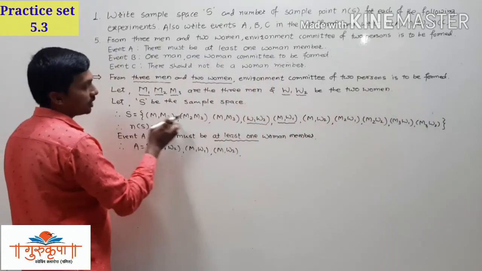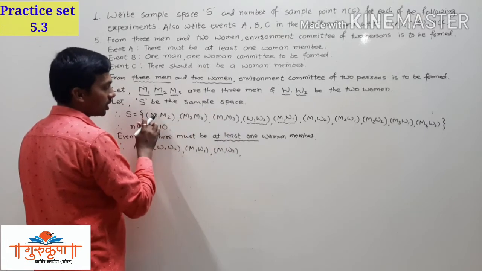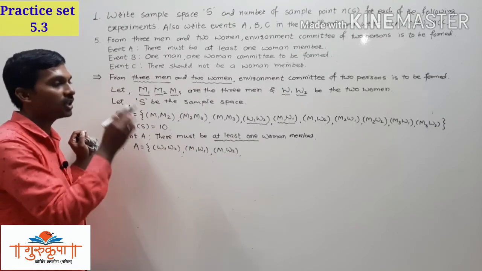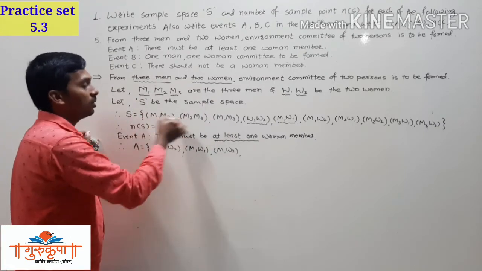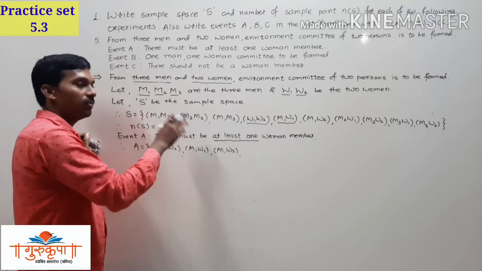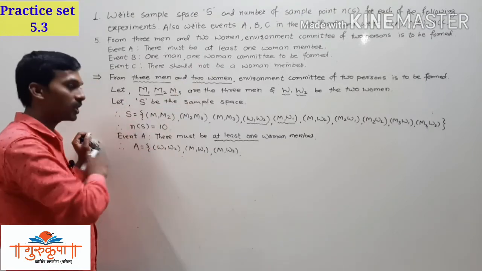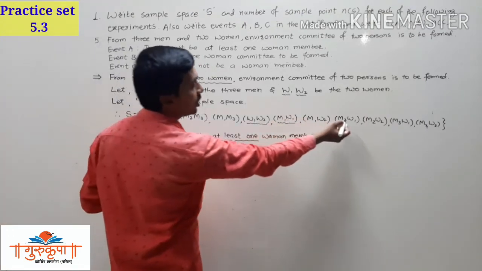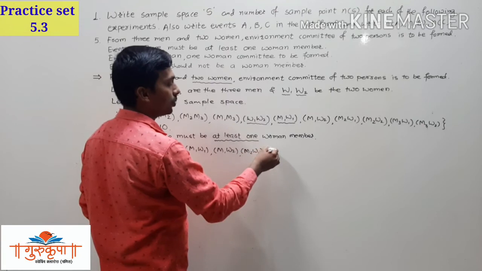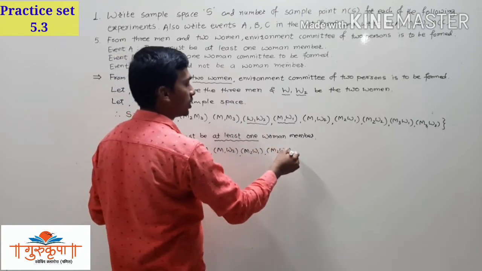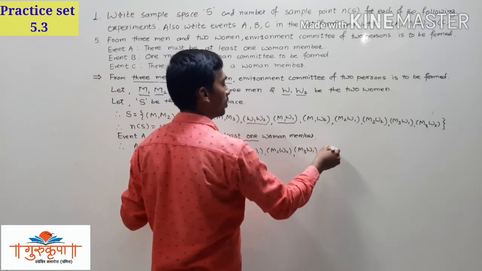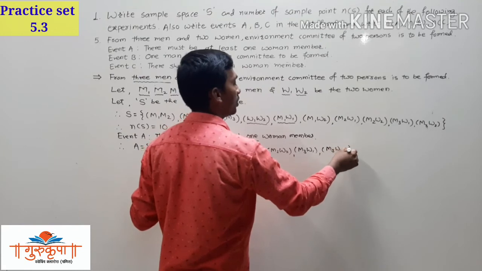Only we cannot write these 3 committees. Because there are only men in these 3 committees, there is no single woman. We need at least 1 woman, but there is no 1 woman in these 3 committees. So we cannot write these 3 committees only. We can write remaining 7 committees there. So we have to write all the 7 committees, M1 W2, then M2 W1, then M2 W2, then M3 W1. And then M3 W2. Curly bracket is closed.